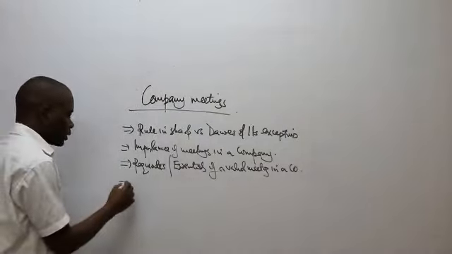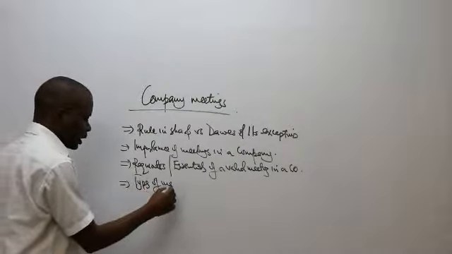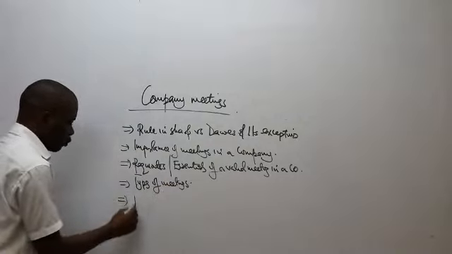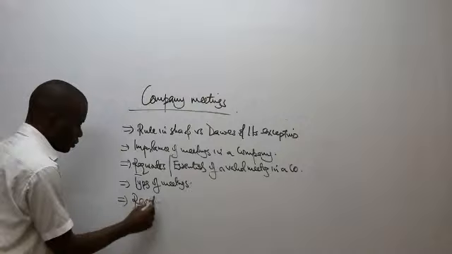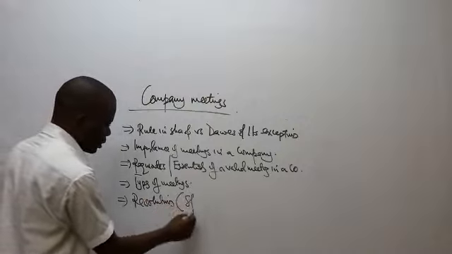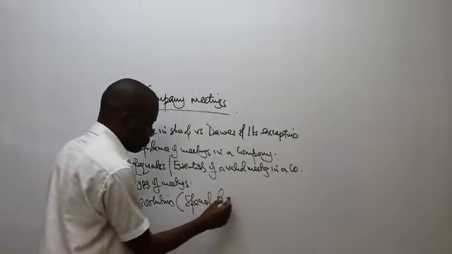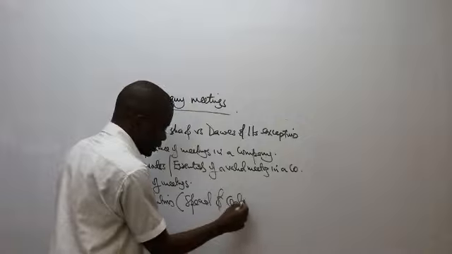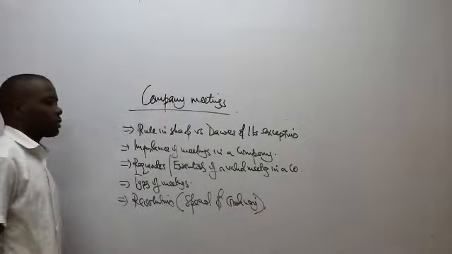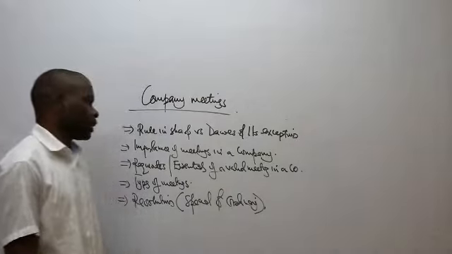Also be able to understand the types of meetings in a company. Then lastly, just be able to know what are the resolutions, or type of resolutions, that can be passed at company meetings. Here there are two key ones, the ones we are calling a special resolution and what we call an ordinary resolution. So this is what you're supposed to be able to understand under the topic of meetings, which is topic number 7.